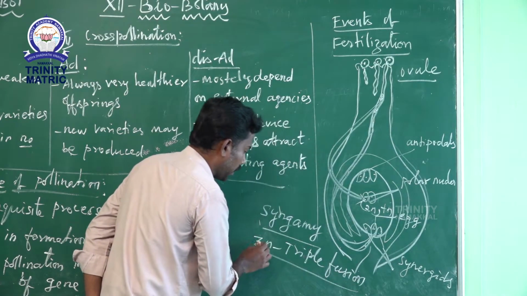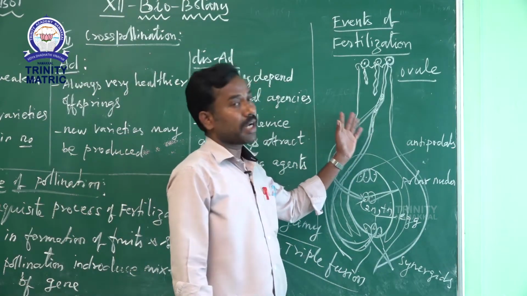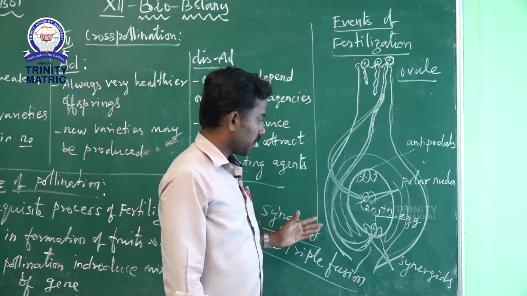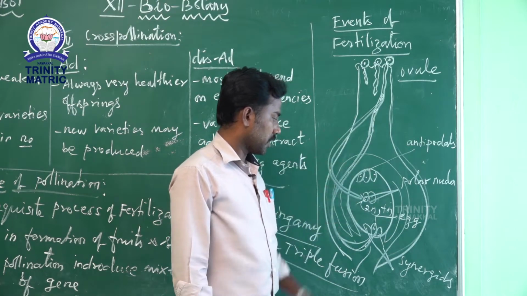The fusion of the nucleus is called triple fusion. It is a unique process found only in angiospermic plants. The first male gamete fuses with the egg cell, and the second male gamete fuses with the central nucleus of the polar cell.